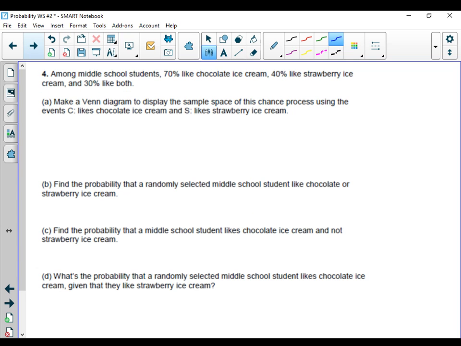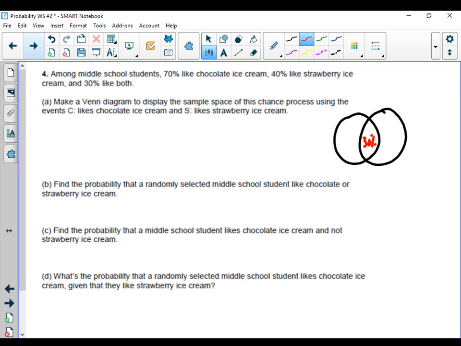All right, number 4 talks about making a Venn diagram for the situation where different students like chocolate ice cream, strawberry ice cream, and some of them like both. Let's set up our Venn diagram, and then we'll use that to help us answer our questions. So like always, we're going to start with the intersection. They said 30% like both.